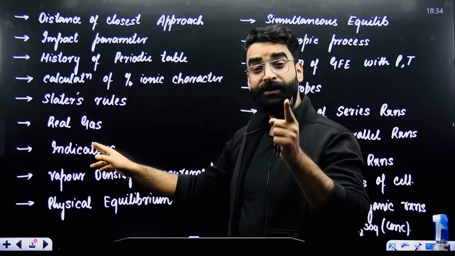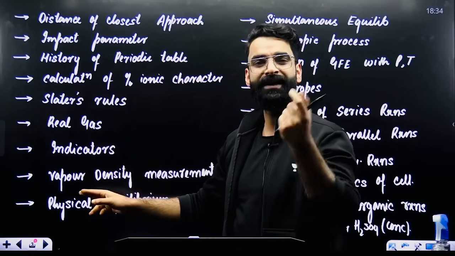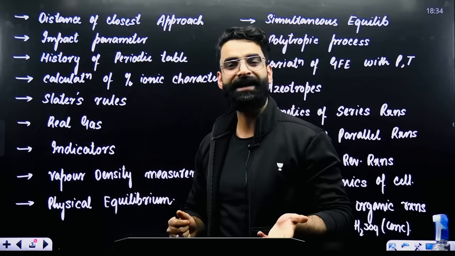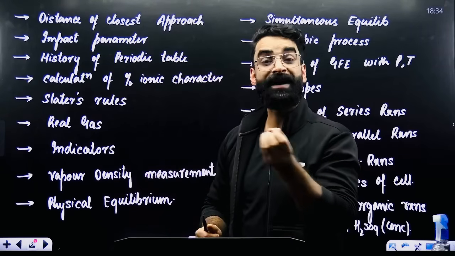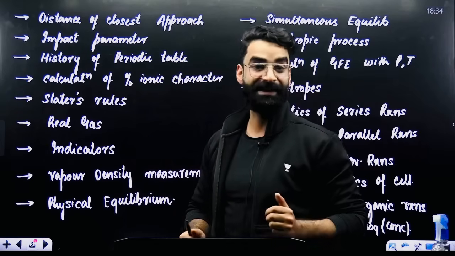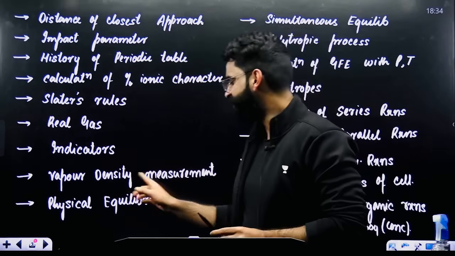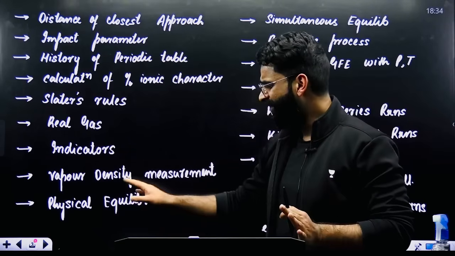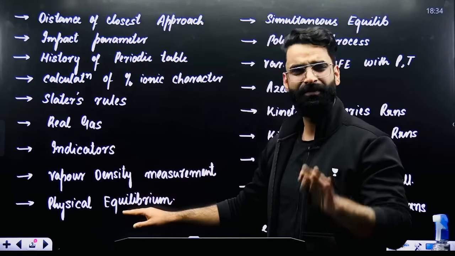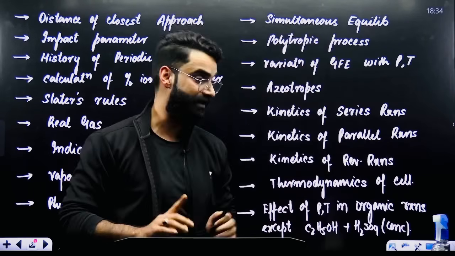Indicators, do not go into the depth of indicators. Just know which indicator is used in case of titration. For example, when we do the titration of weak acid, weak base, which indicator is used at that time? Titration of strong acid, weak base, which indicators can be used at that particular time? Just you have to remember that. Nothing more, nothing less. Vapor density measurement, when it comes to chemical equilibrium, you can avoid this. Physical equilibrium, asked very less in the examination. So again, just read it thoroughly. That's more than sufficient. Do not go into the depth of it.